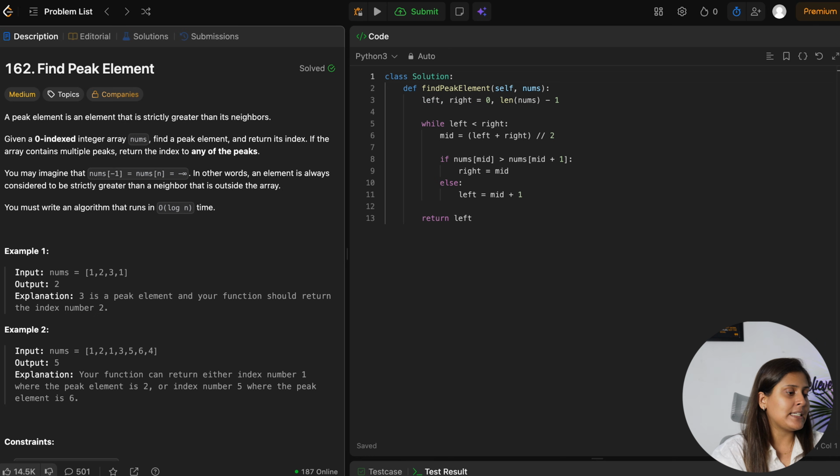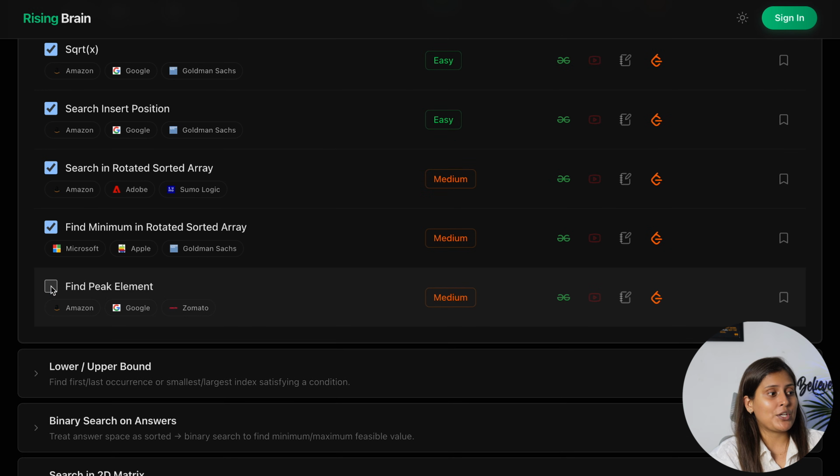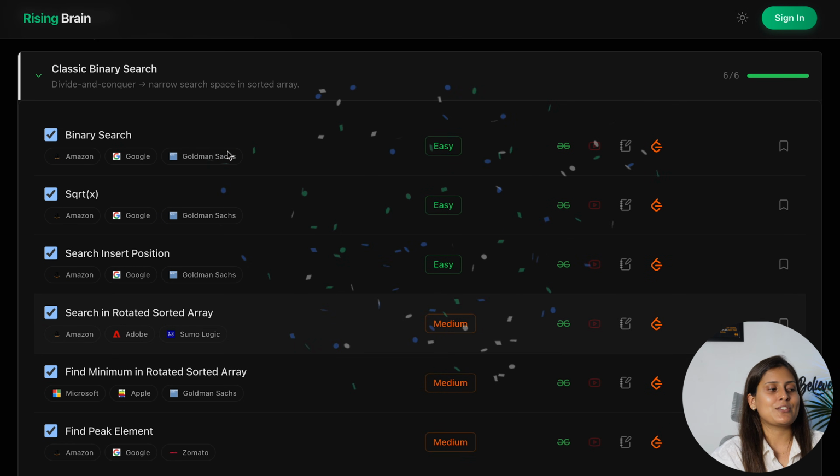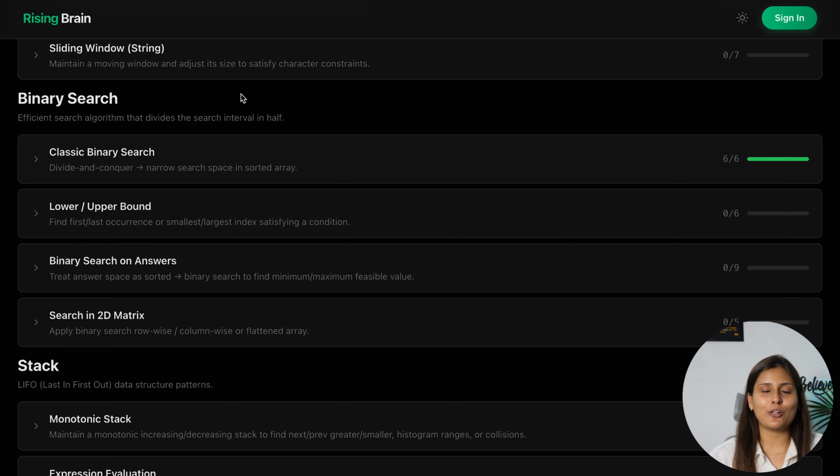Now let's go to the sheet and mark the next, or last, question from the very first pattern of binary search. And I hope you are also submitting with me.